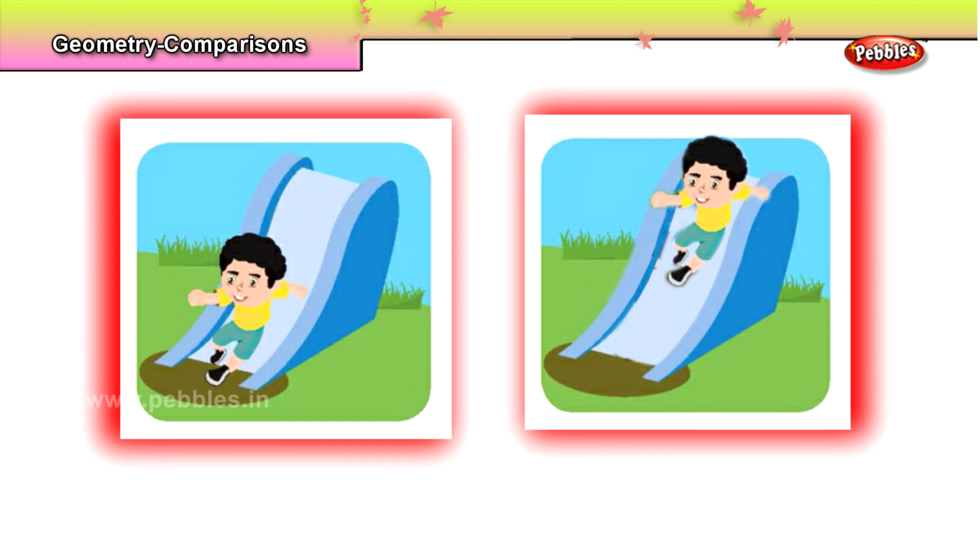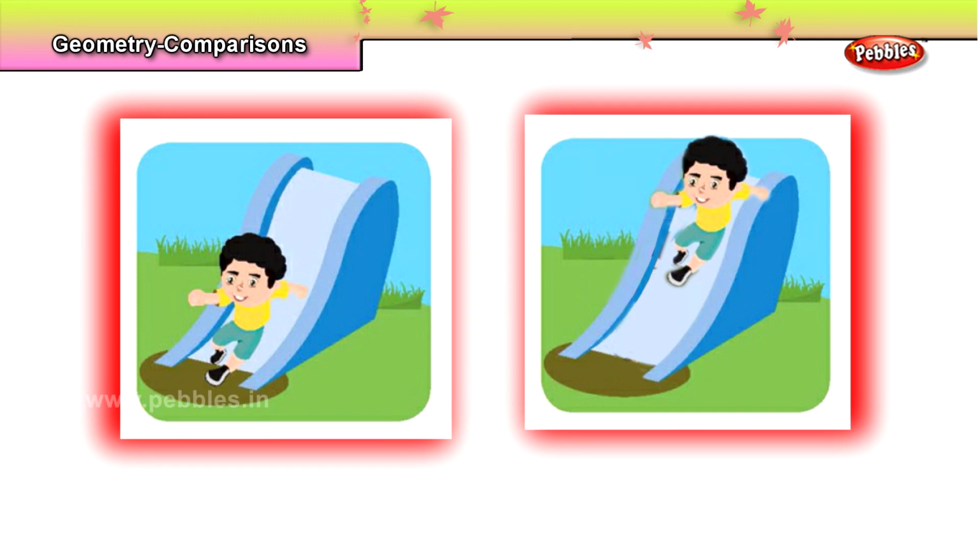True. The first boy is on the bottom of the slide. Why do you say so? Yes, because his position is towards down. He is on the bottom of the slide. What is the position of the second picture? Very good. The boy is sitting on the top. That is, he is placed on the top of the slide.